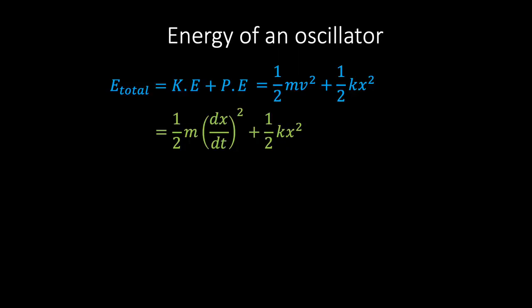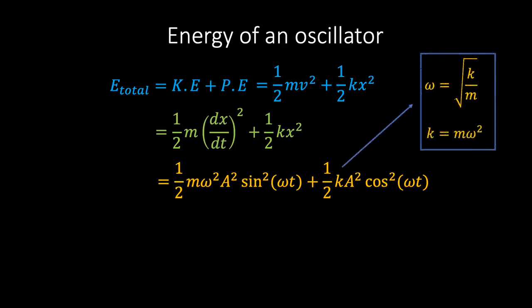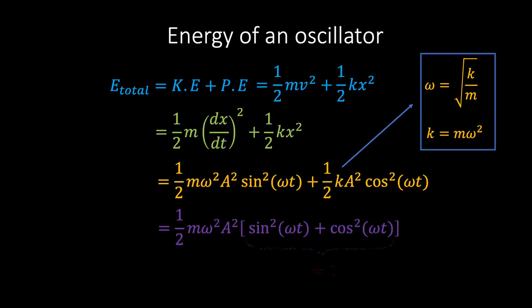If we then substitute the displacement function, we arrive at this rather beautiful yellow expression. Next, we can use the constraint equation linking omega, k and m to rewrite k as m omega squared. The reason for doing this is that it allows us to pull out a factor of half m omega squared A squared, and then we see that the term inside the bracket is sine squared omega t plus cos squared omega t, which is simply equal to 1. And so once the dust has settled, we find that the total energy of our harmonic oscillator is equal to 2 pi squared f squared A squared m.